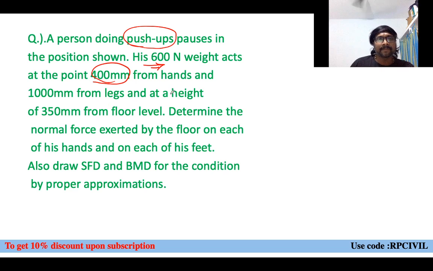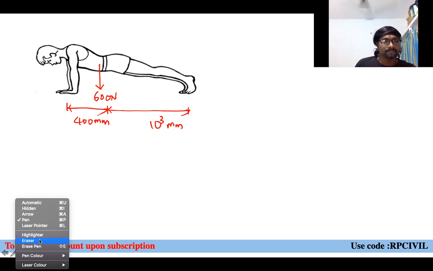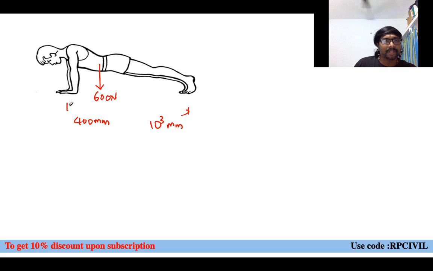And 1000 mm from the legs. So this is the position of your loading. To draw it properly, it will be like this.